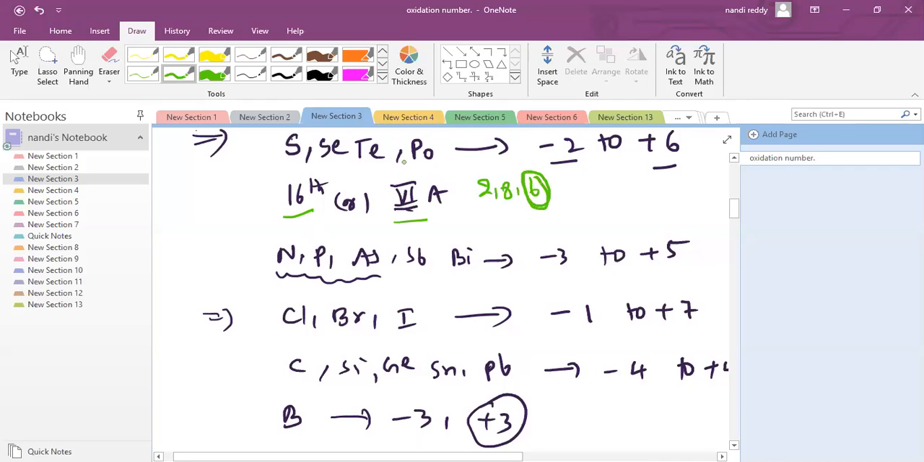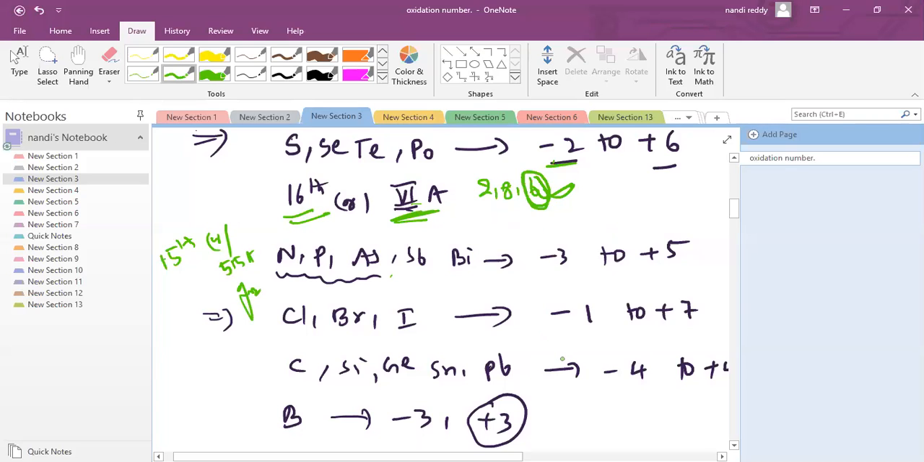So any group element can show a maximum oxidation number equal to its group number, either for 16th or 6A group elements. It can lose 6 electrons, so sulfur can show -2 to +6. Similarly, nitrogen, phosphorus, arsenic, antimony, bismuth are all 15th group or 5A group elements. They can show -3 to +5.